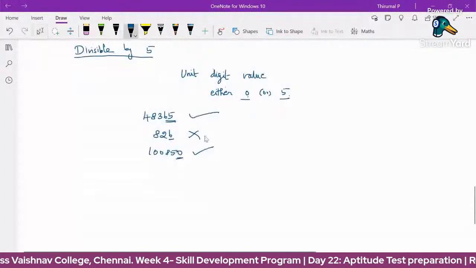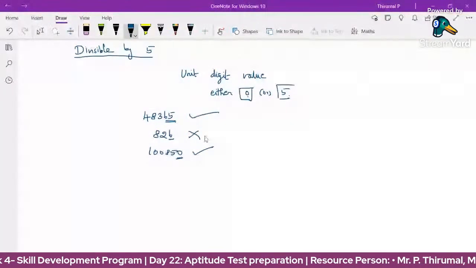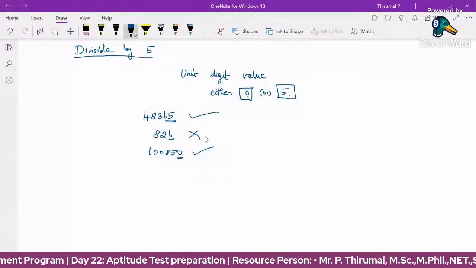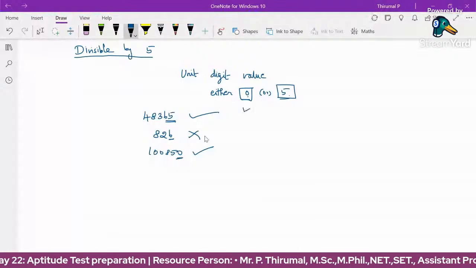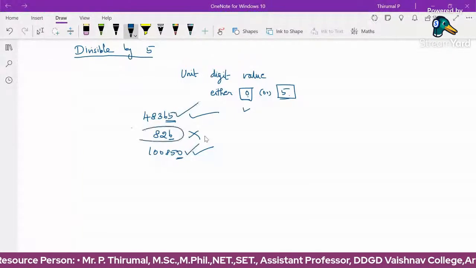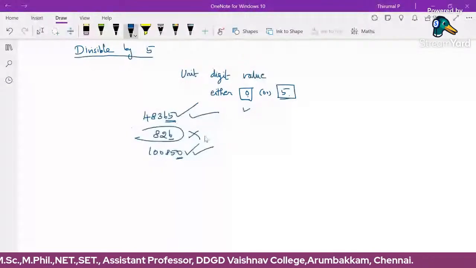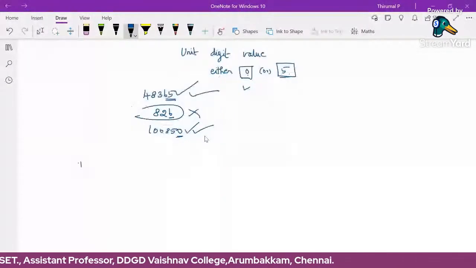Divisibility checking by 5 is very simple. By just an observation of the unit digit, if the unit digit is 0, this is divisible by 5. If the unit digit is 5 or 0, it is divisible by 5. Otherwise, this is not divisible. This is a very simple one. Next, divisibility by 6.